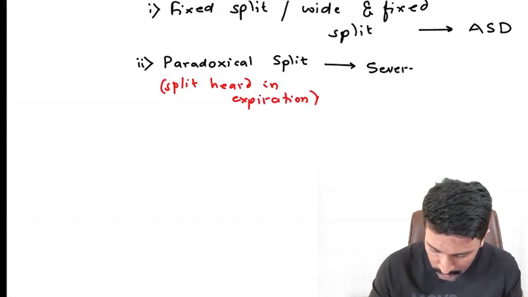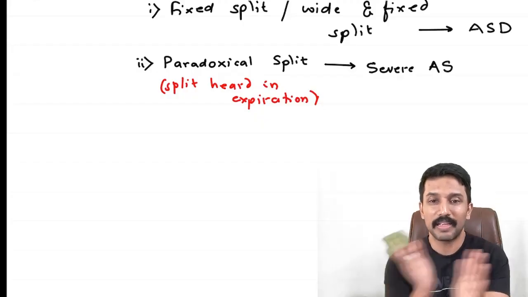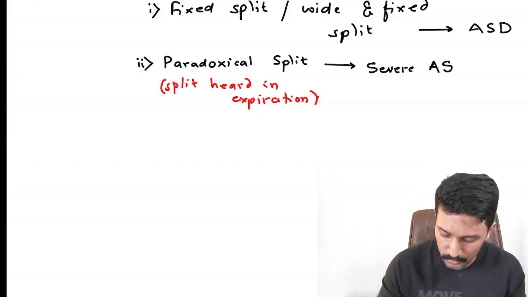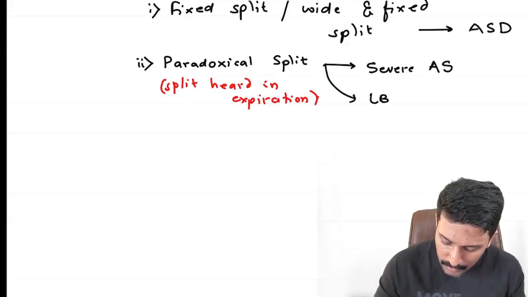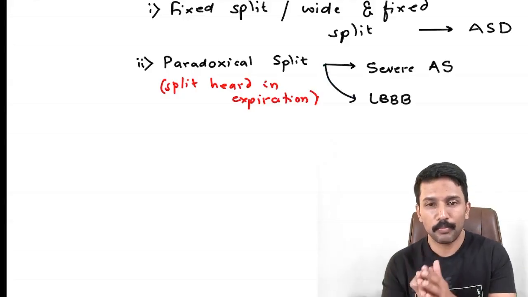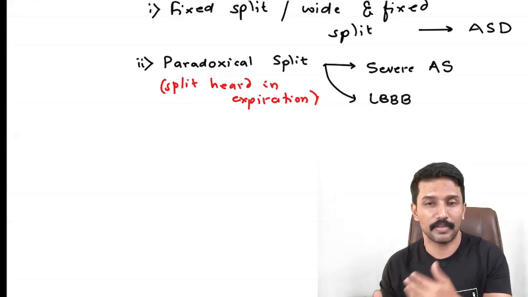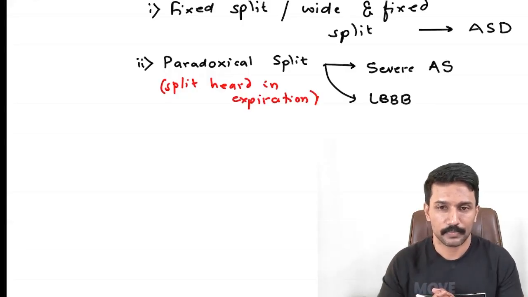severe aortic stenosis. Remember, in mild to moderate aortic stenosis, you get narrow split. It becomes paradoxical when it is severe aortic stenosis. Second one is left bundle branch block. In left bundle branch block, the wave of depolarization first goes to the right ventricle, causes its depolarization, and then comes to the left. That's why it gets delayed.